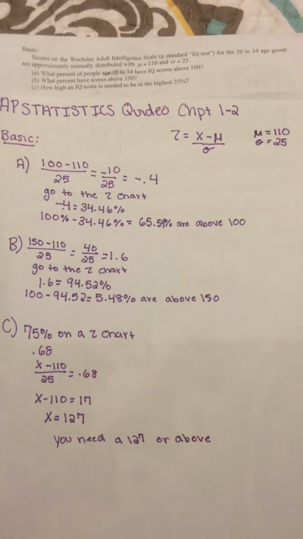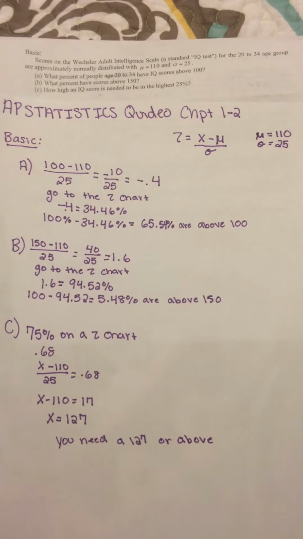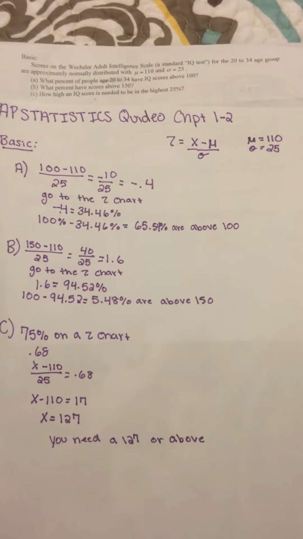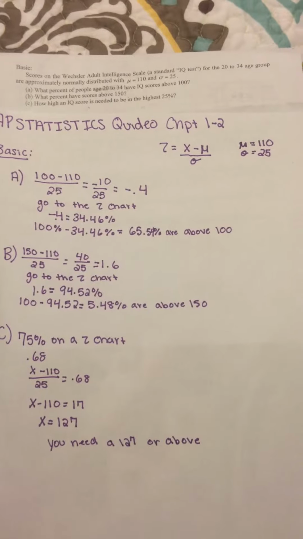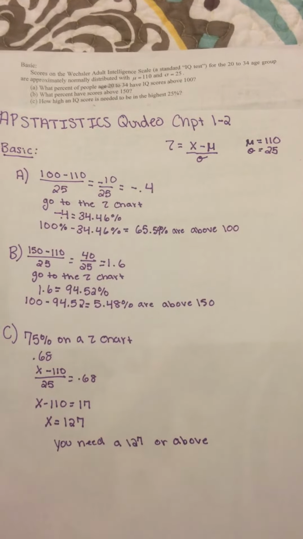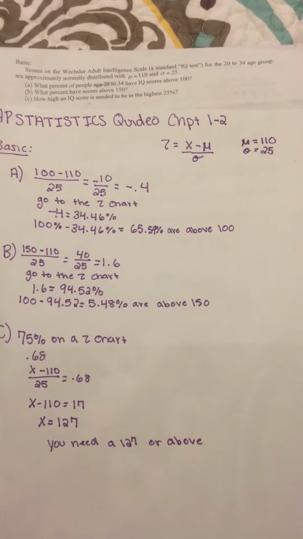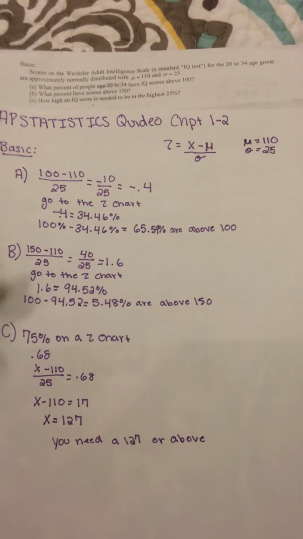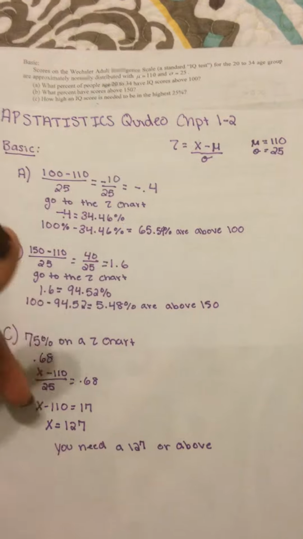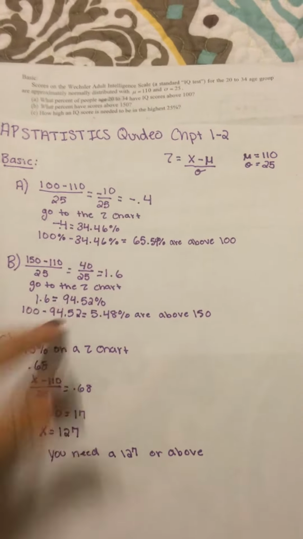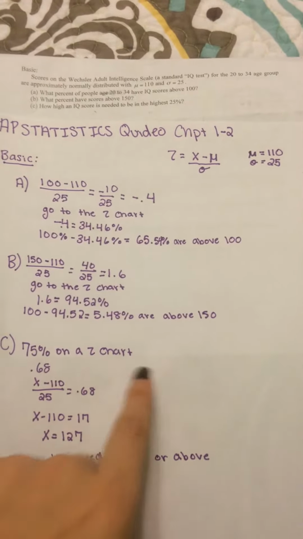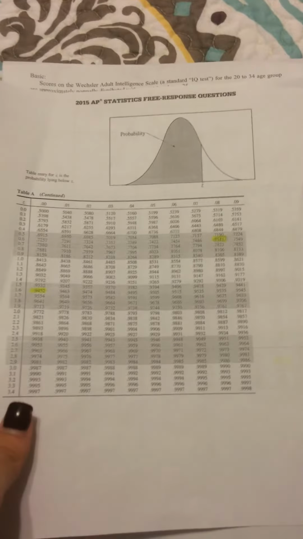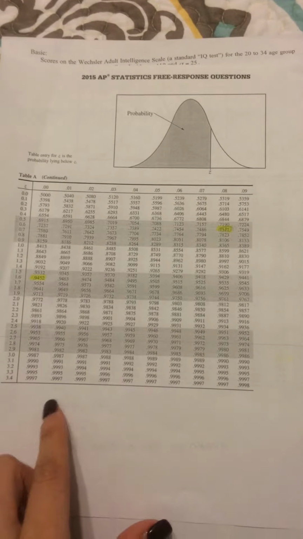How high an IQ score is needed to be in the highest 25%? This problem, you're going to want to work backwards. So, because you're looking for the 25%, you want to look at the other side of your graph. So, 100 minus 25% gives you 75%. Since you're working backwards, you go to the z-chart. You want to find the closest thing to 75.